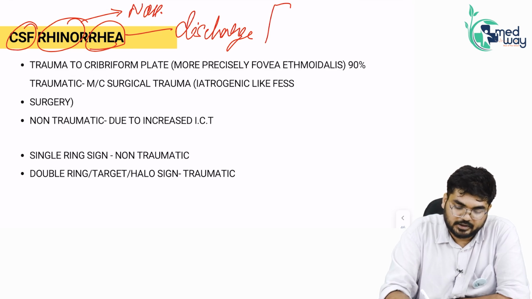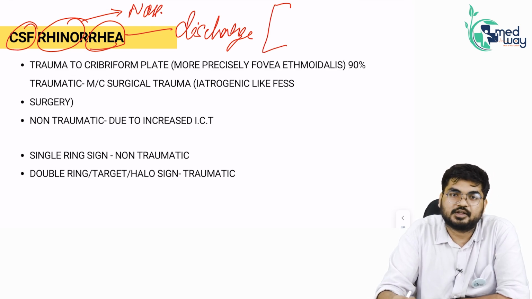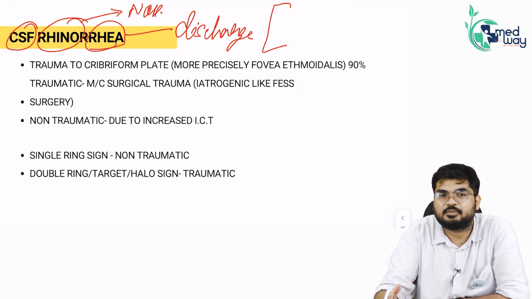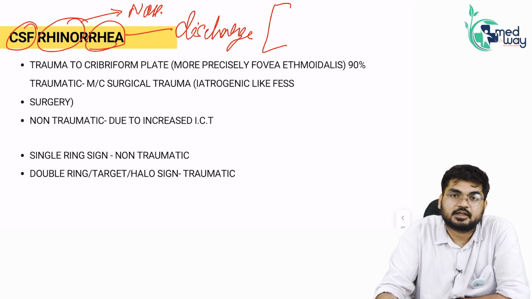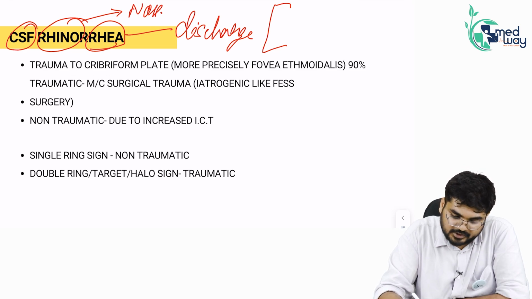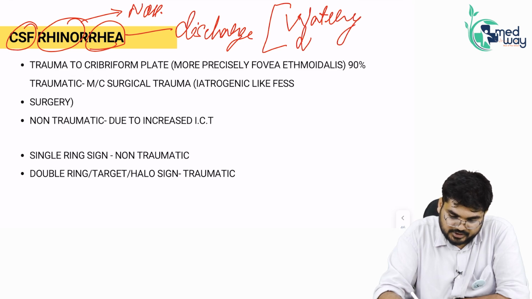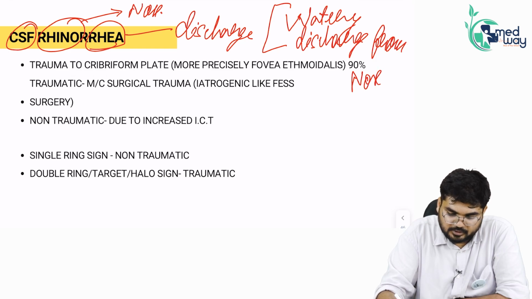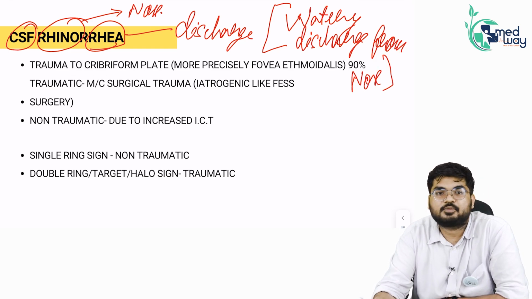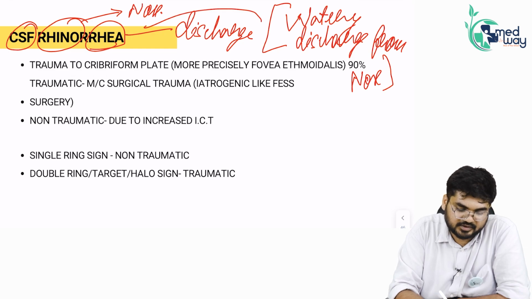In fact, you should remember, all of you, whether you are an undergraduate, third year MBBS student, or you are appearing for your postgraduate examinations, remember that the cause you should remember for watery discharge from nose is CSF Rhinorrhea.